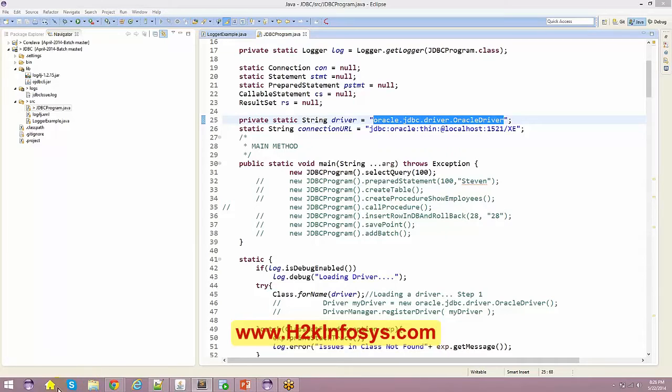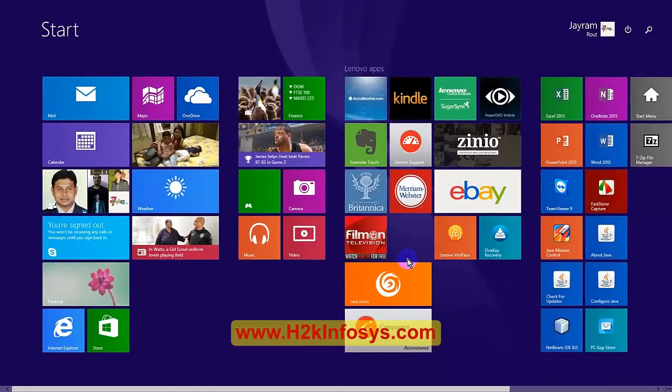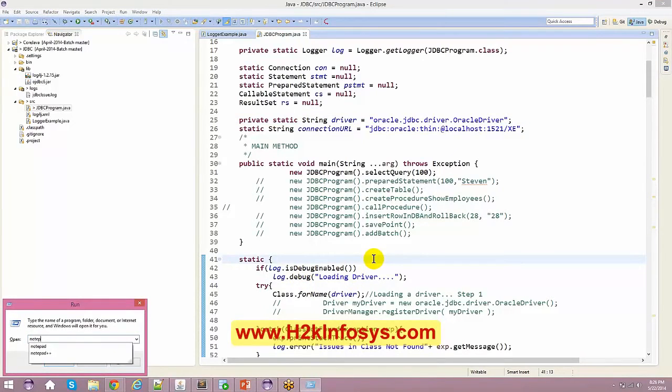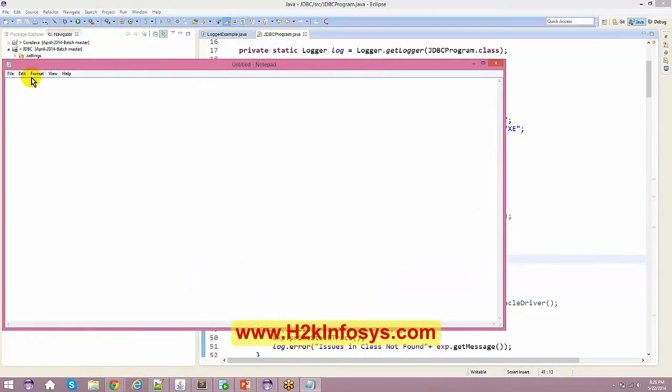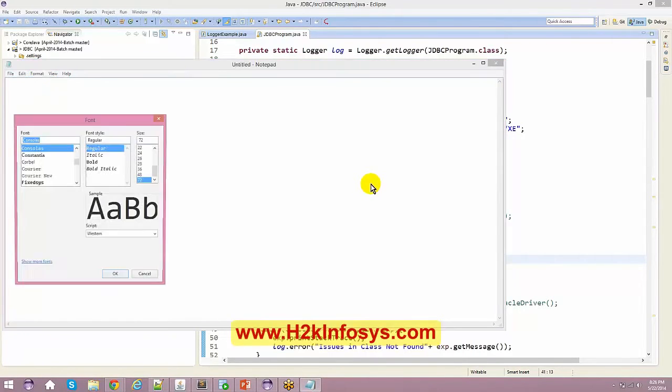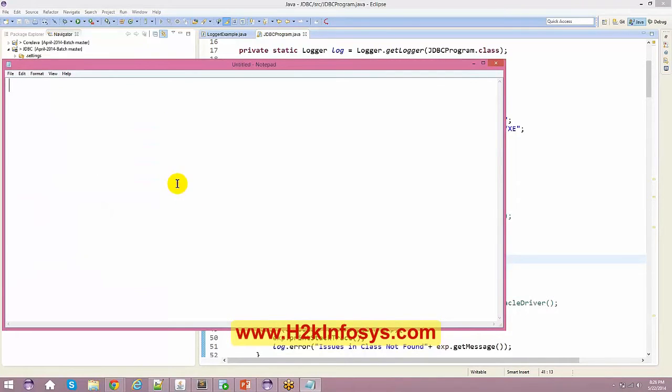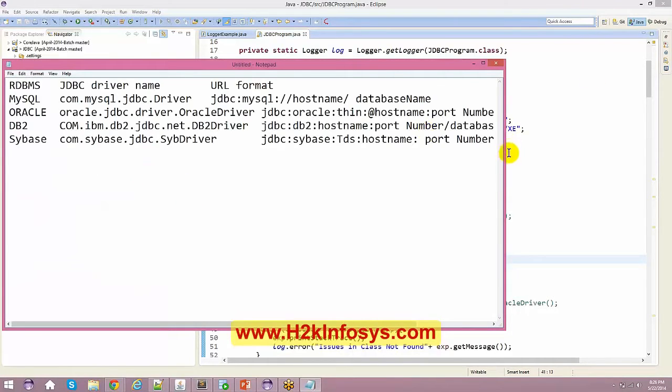Let me open a notepad. So these are the couple of pieces of information.